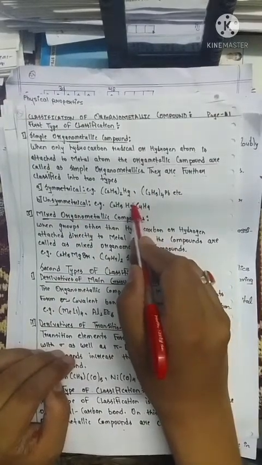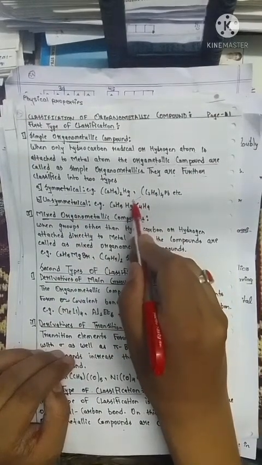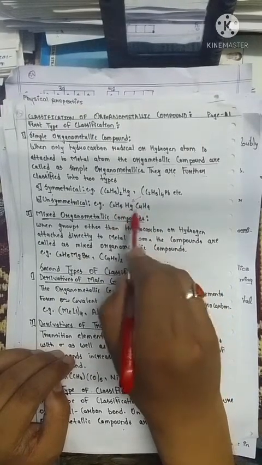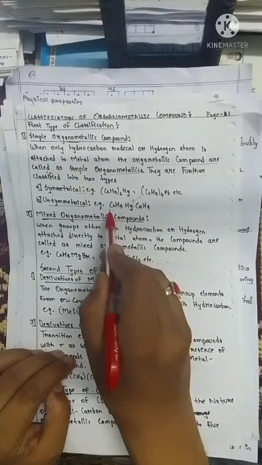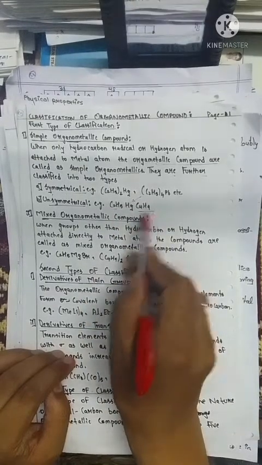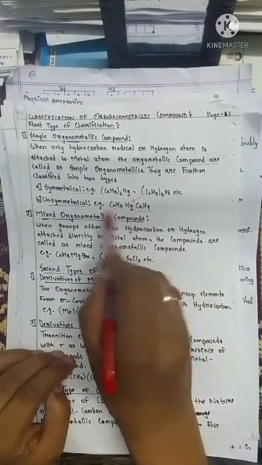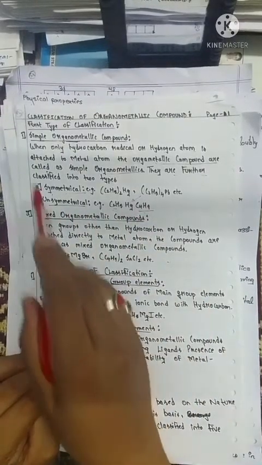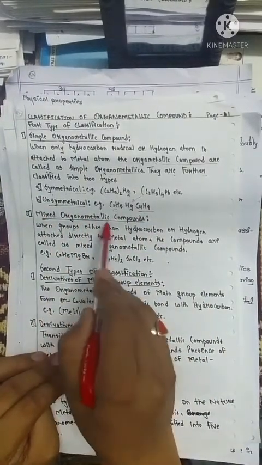What is unsymmetrical organometallic compound? Such an organometallic compound in which the metal atom is attached with different types of groups. Just see, in this case mercury is attached to an ethyl as well as a butyl group, so both groups are different, that's why it is known as unsymmetrical organometallic compound. Second type is mixed organometallic compound.